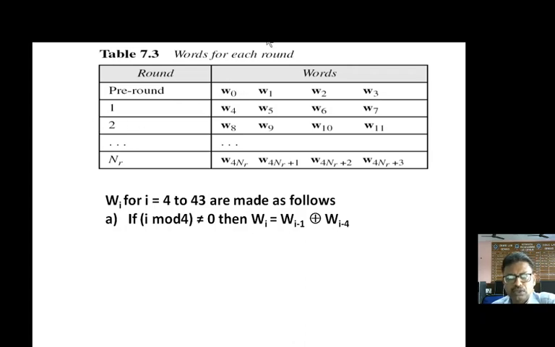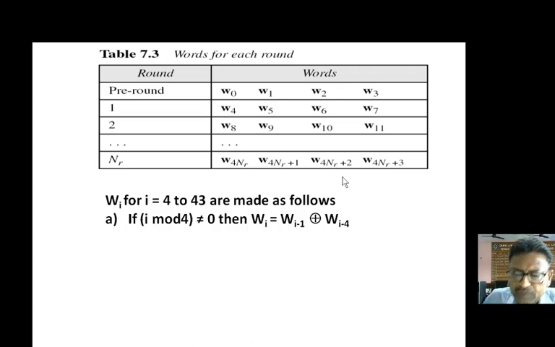So this is how we have a 128-bit key. Each word is of 32-bit. The original 128-bit key in the form of these 4 words W0, W1, W2, W3 is used as it is in the pre-round. But with the help of W0, W1, W2 and W3, we have to create a 128-bit key in the form of W4, W5, W6 and W7 for round number 1. Similarly, we have to create W8, W9, W10 and W11 for round 2 and so on.